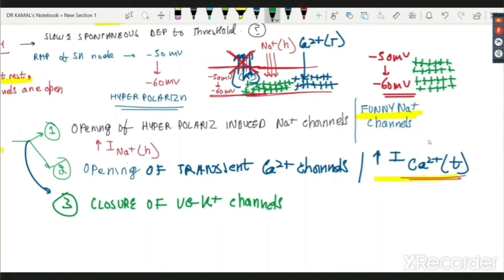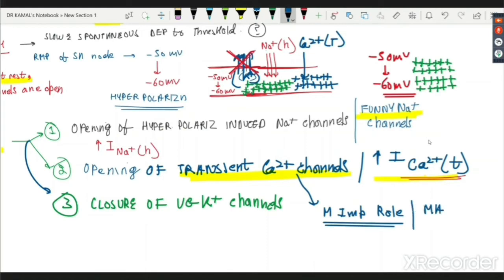You can ask me here, sir, who plays the more important role? Again, not given properly in the UG books, but you should know the calcium transient channel has been ascribed the most important role in the pacemaker potential, or it plays the maximum role.